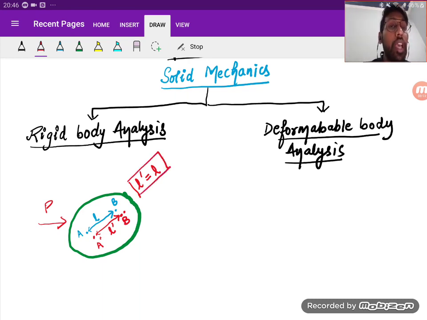That means a body is said to be rigid if the distance between the 2 points, before and after the application of the load, remains constant. Then the body is considered to be a rigid body.